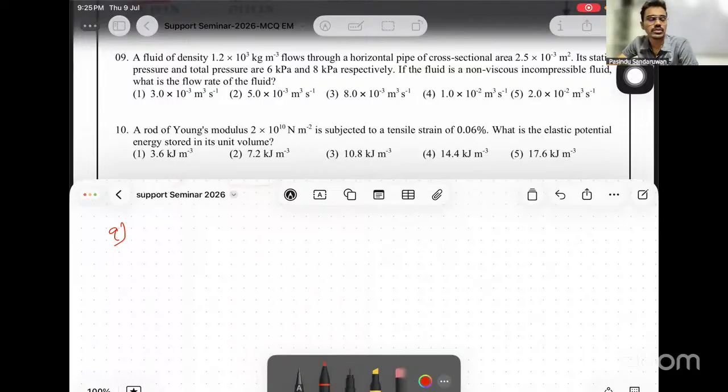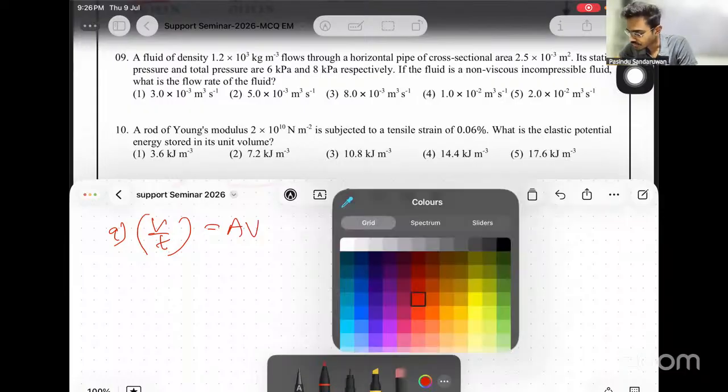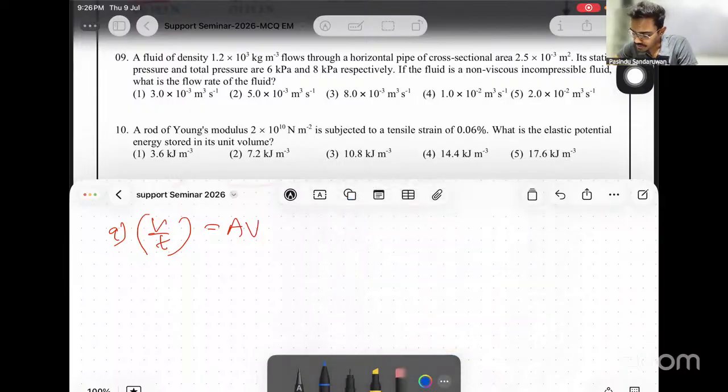Right. We know the flow rate of a fluid can be written as AV. Flow rate, V over t, is equivalent to AV. Now in this V over t, the V refers to volume. Don't mess up. V over t refers to volume flow rate, and the V in AV refers to velocity.